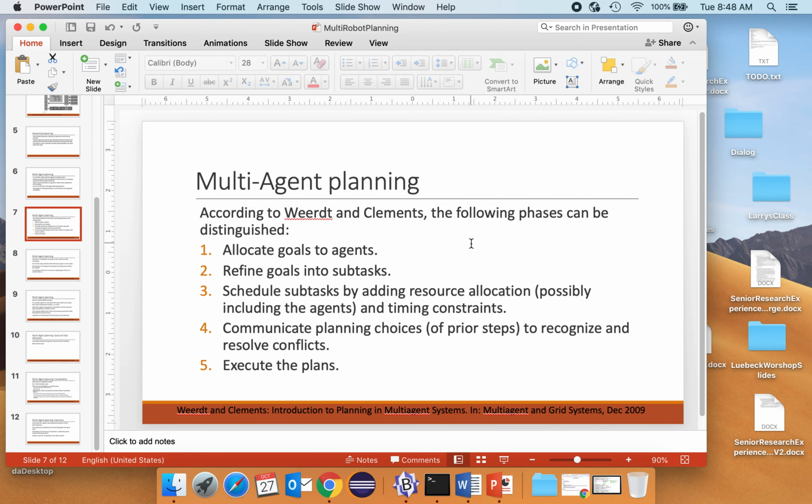So the authors, Wirth and Clemens, point out in their introduction that there are the following phases that can be distinguished. We might allocate goals to agents. That kind of makes sense. Again, we might refine goals into subtasks. We would schedule subtasks by adding resource allocation and timing constraints.